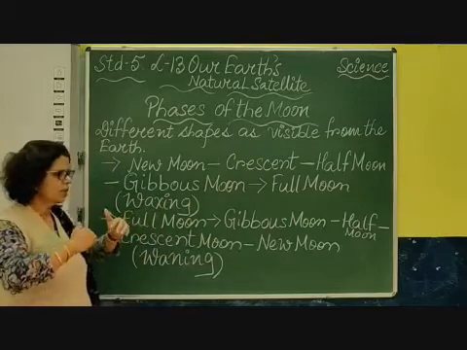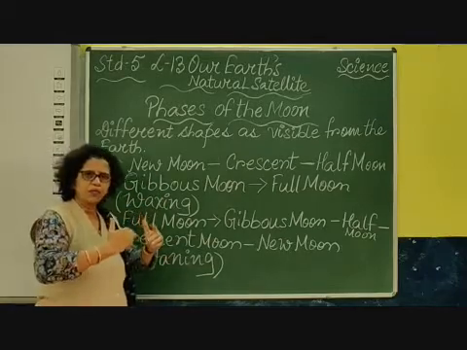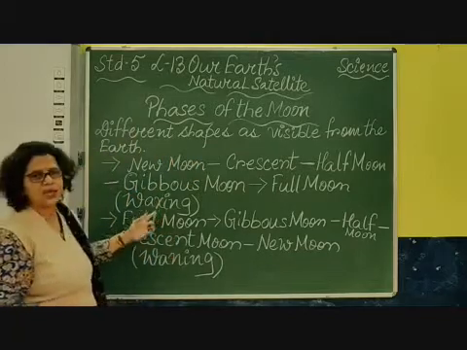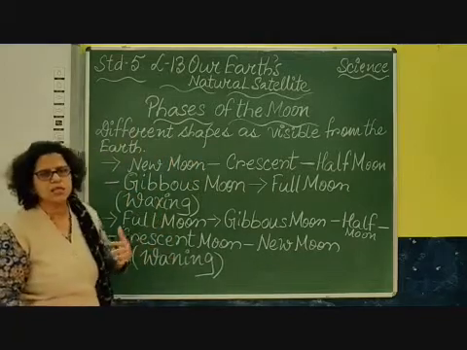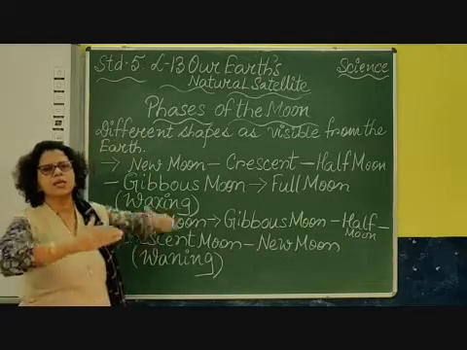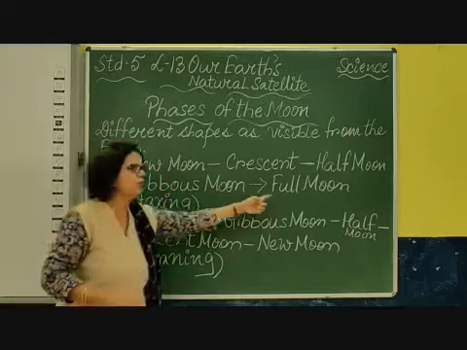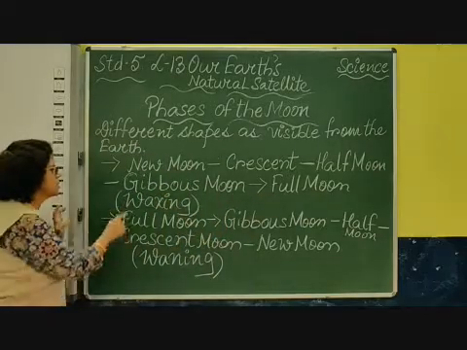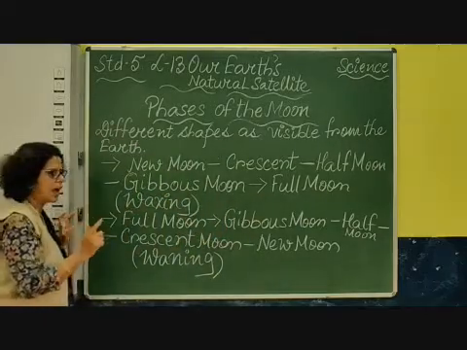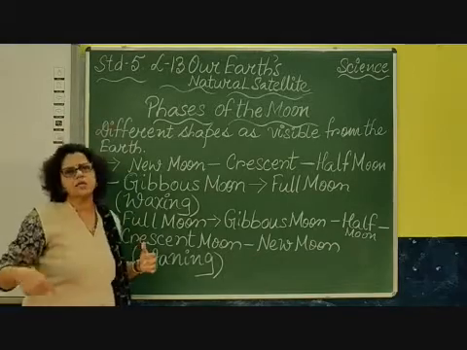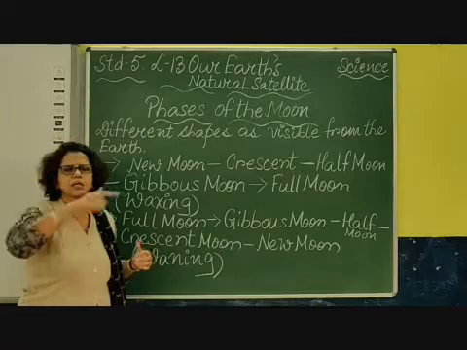Now children, when it is increasing from no moon to the total moon, then it is called waxing. Waxing means the phase is increasing, from new moon, meaning no moon, to full moon. So remember this is called waxing, W-A-X-I-N-G. Now it is going in a cycle. It is in a circular shape.